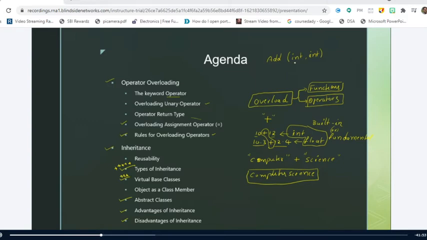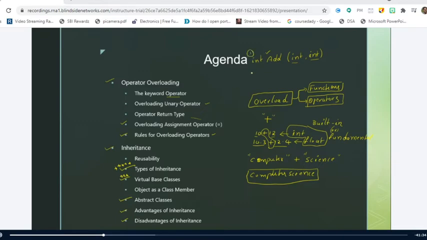Two parameters, and that they belong to integer data type. Am I right or not? Yes, sir. So this add function is used to add two integer values and return the value. Okay, I'm returning the integer value. So this is one function definition I have given.